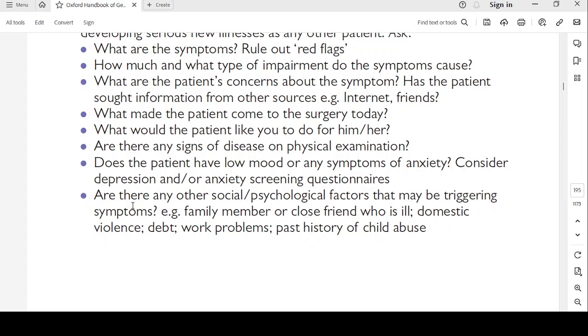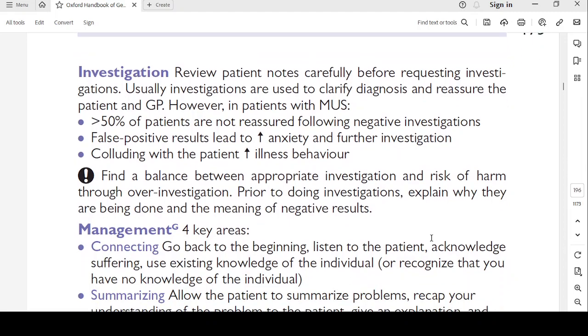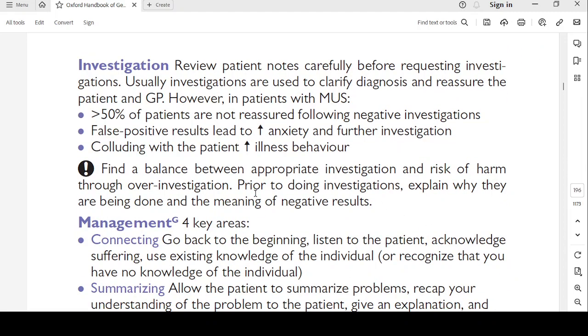Are there any other social or psychological factors that may be triggering symptoms? For example, a family member or a close friend who is ill. Someone being ill can cause a psychological problem in their friends, and that can be a trigger for this kind of MUS. Domestic violence, does he have a debt, a work problem, past history of child abuse? These are the things you have to ask and evaluate.